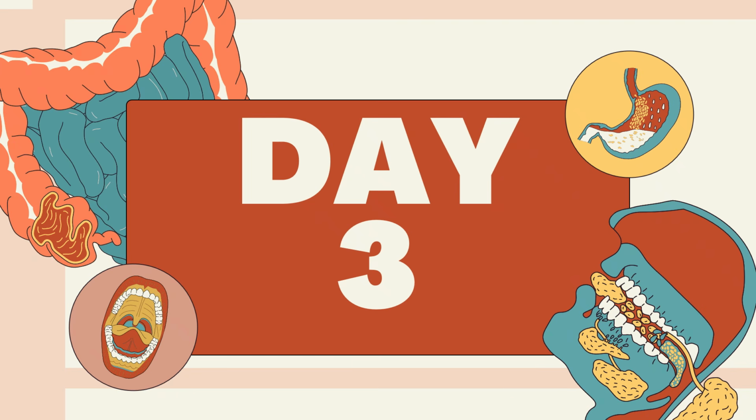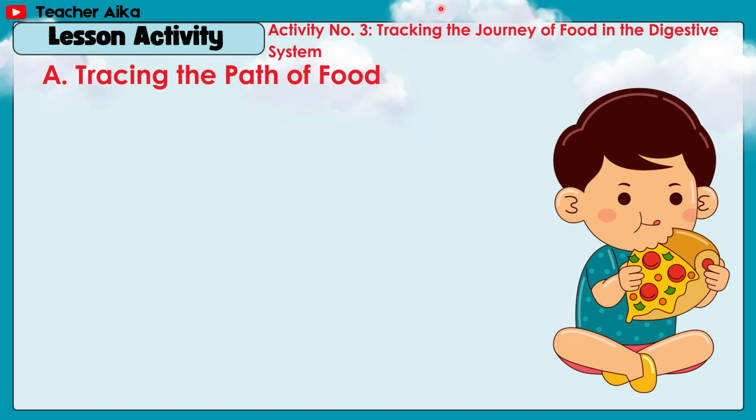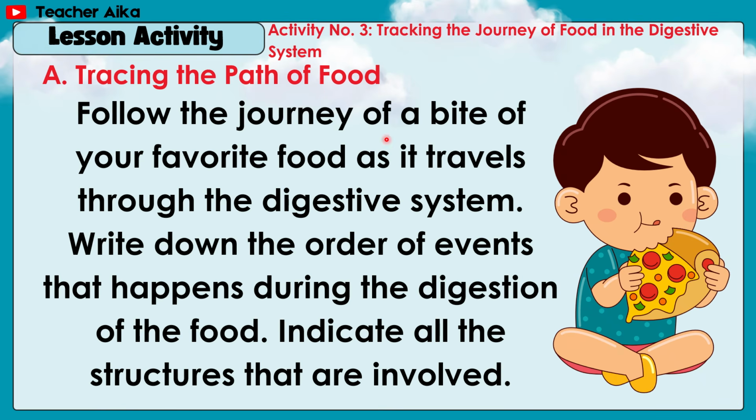Day 3. Lesson activity number 3, tracking the journey of food in the digestive system. A. Tracing the path of food. Follow the journey of a bite of your favorite food as it travels through the digestive system. Write down the order of events that happens during the digestion of the food. Indicate all the structures that are involved.